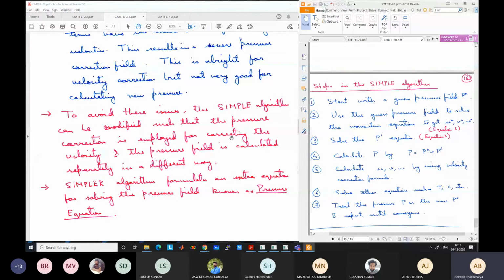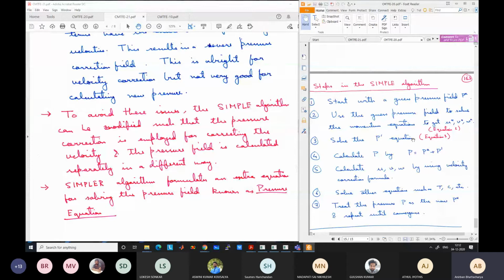So it is similar to SIMPLE, but with some added parts, where we solve the pressure separately. In SIMPLE, we were not solving the pressure separately. We were just adding pressure correction to the P star guess pressure. Here, we don't have this step, but we solve the pressure separately in SIMPLER.